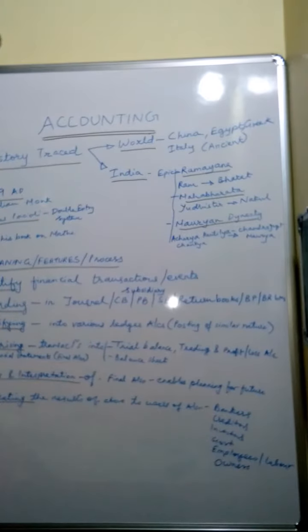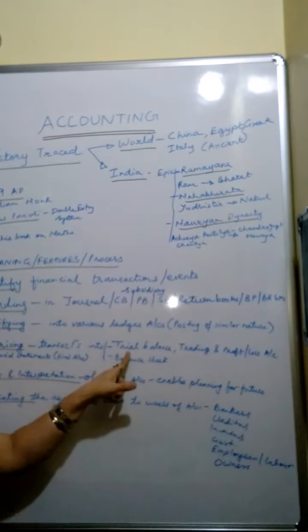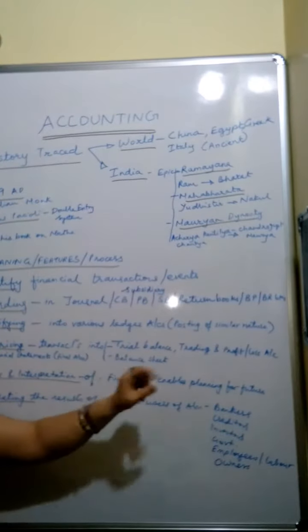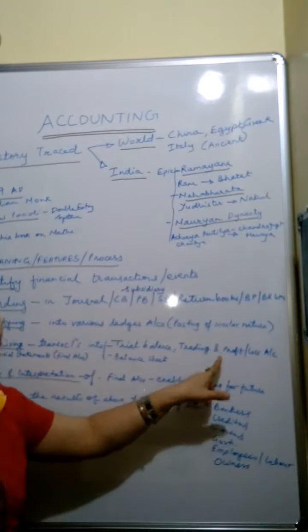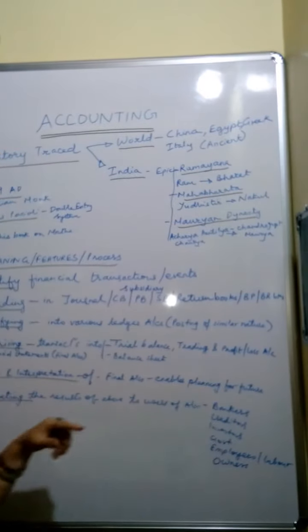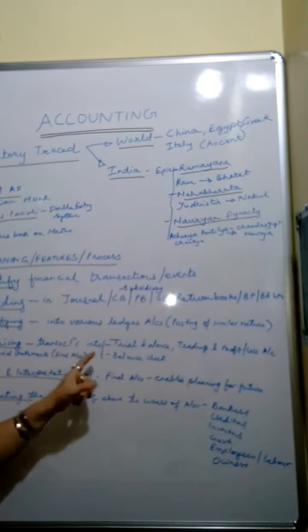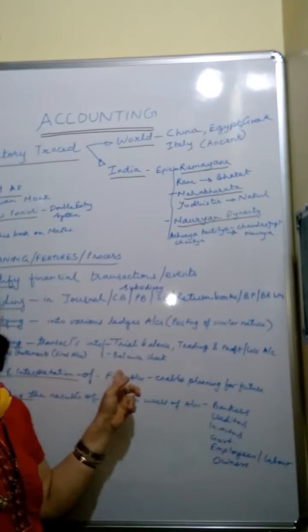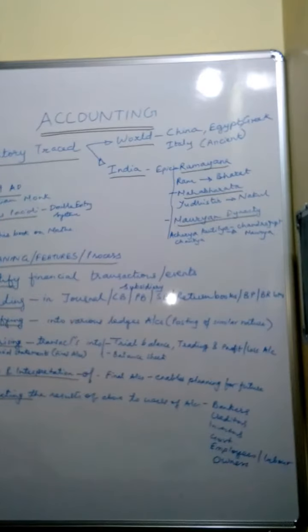Now the next step in the process of accounting is summarizing. We are going to summarize the transactions into a few statements called trial balance, initially trial balance, then from this trial balance we will further make out a trading and profit and loss account, which is also called the statement of profit and loss in case of companies. And lastly, the balance sheet. These trial balance, trading and profit and loss account and balance sheet are called financial statements or final accounts. Okay. Then the next step in the process of accounting is analysis and interpretation of these final accounts.